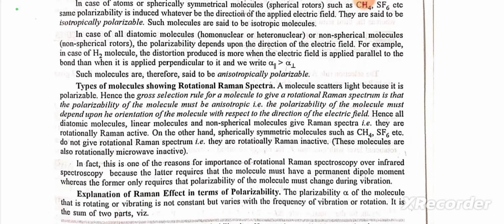A molecule scatters light because it is polarizable. Hence, the gross selection rule for a molecule to give a rotational Raman spectrum is that the polarizability of the molecule must be anisotropic. That is, the polarizability of the molecule must depend upon the orientation of the molecule with respect to the direction of the electric field. Hence, all diatomic molecules, linear molecules, and non-spherical molecules give Raman spectra. That is, they are rotationally Raman active.